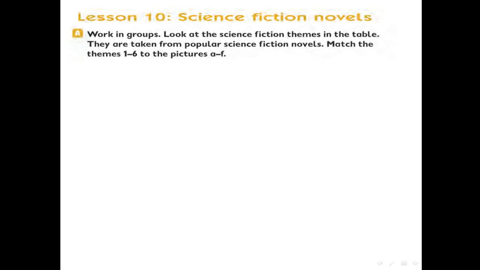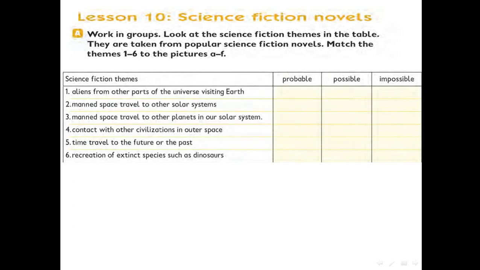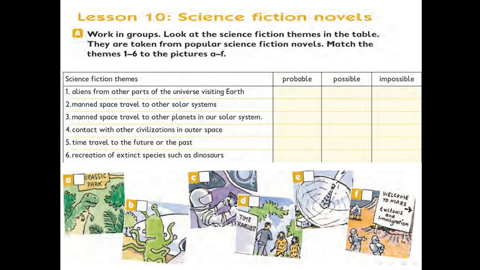Exercise A. Work in groups. Look at the science fiction themes in the table. They are taken from popular science fiction novels. Match the themes 1-6 to the pictures A-F. We have here a table and some science fiction themes. We have something important in this table, and we have these pictures. You should match these science fiction themes with their pictures.